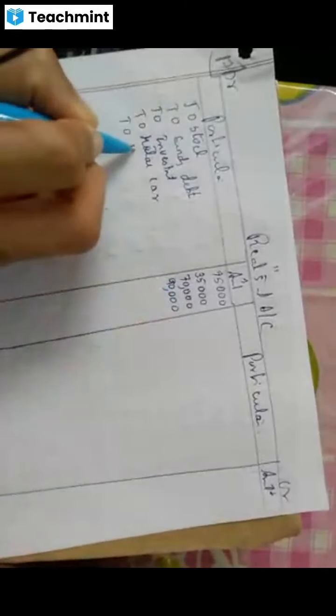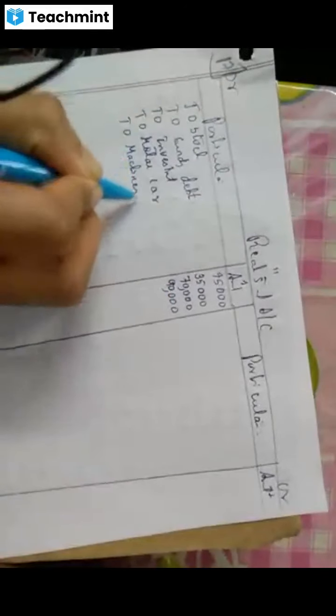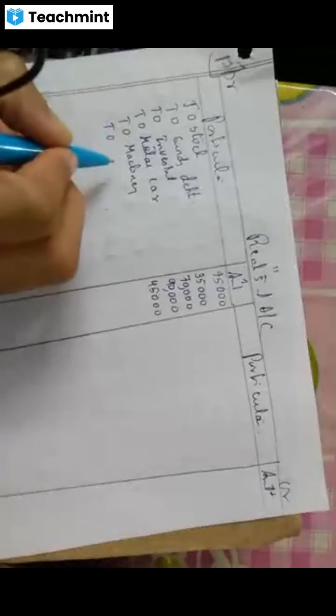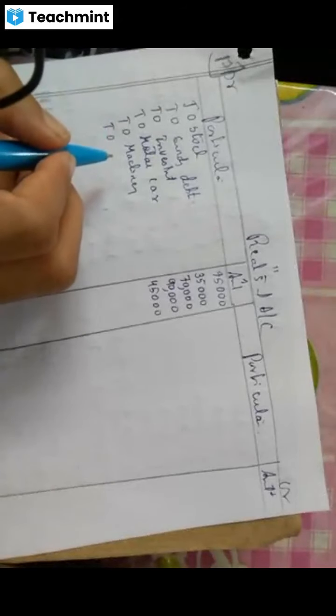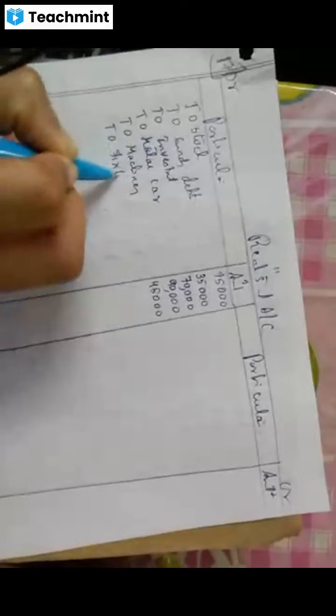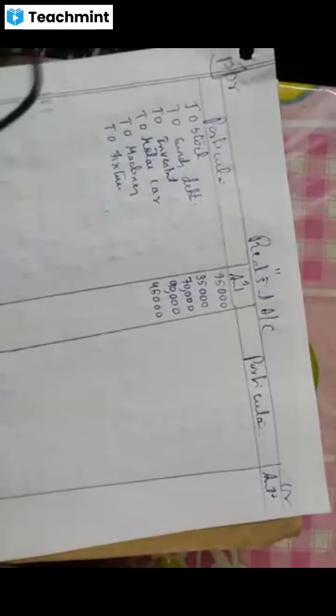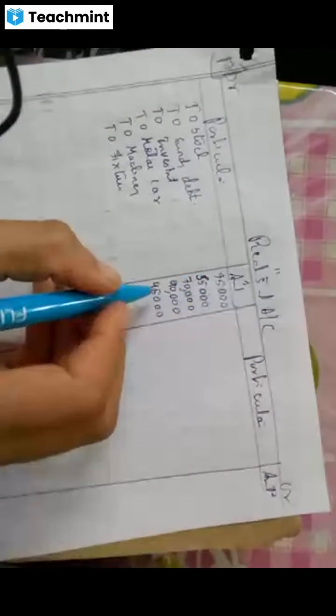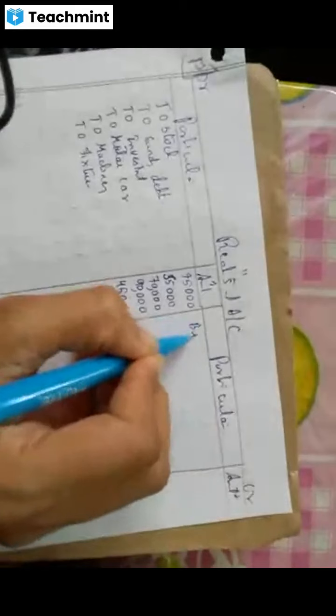Same as it is, I am copying and writing. To machinery, amount is 45,000. To fixtures. Sundry debtors is 55,000. Okay, 55. Yes. 9,000. Correct? Okay. Now write by,